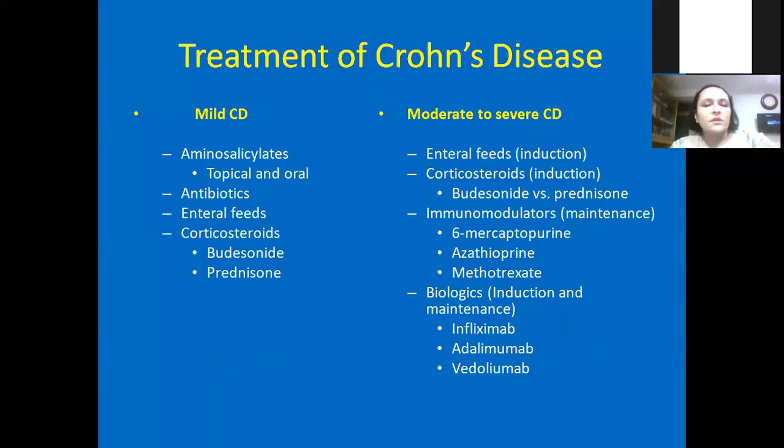So in Crohn's disease, for mild disease, we start with aminosalicylate, but we never rely on it alone because aminosalicylate alone does not really work in Crohn's disease. But with ulcerative colitis, in only proctitis, aminosalicylate alone will do. It can induce, it can maintain. In moderate to severe disease, we always start with either enteral feeds or corticosteroids. Enteral feeds I will tell you about later. Both of these can induce remission, and after that we maintain with immunomodulation, either any of these three. And then we can introduce biologics at any point if there is relapse.